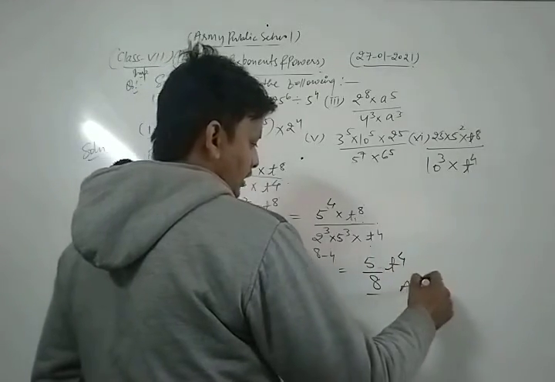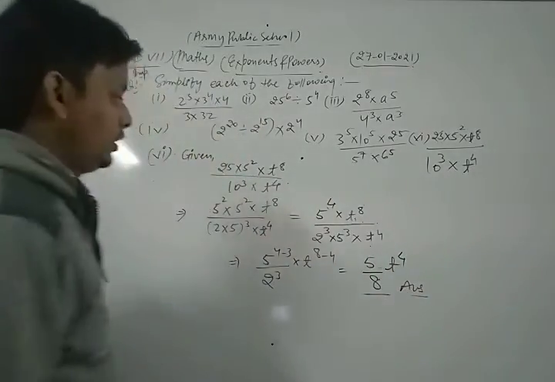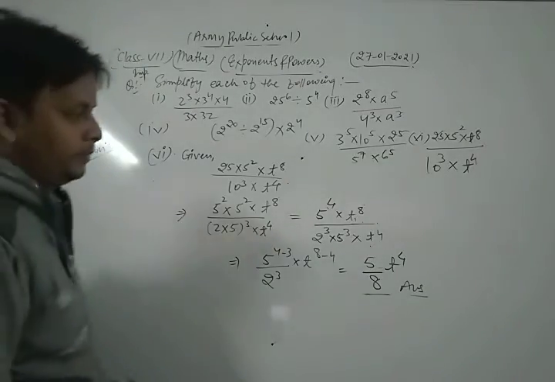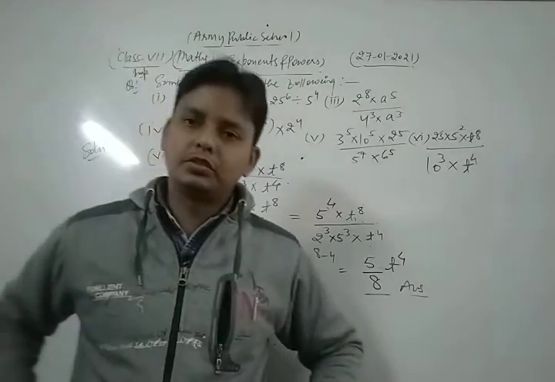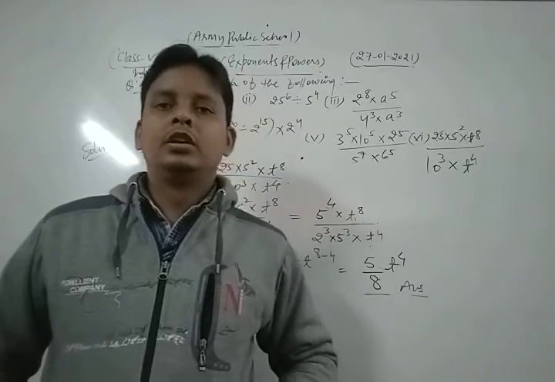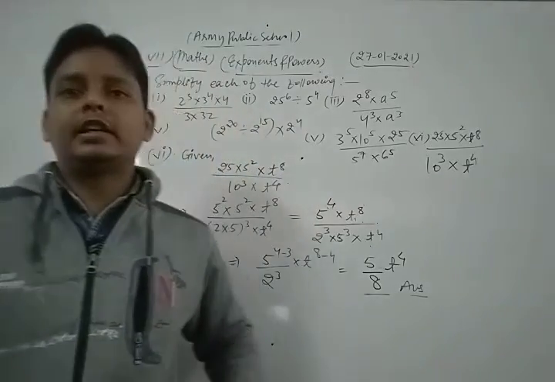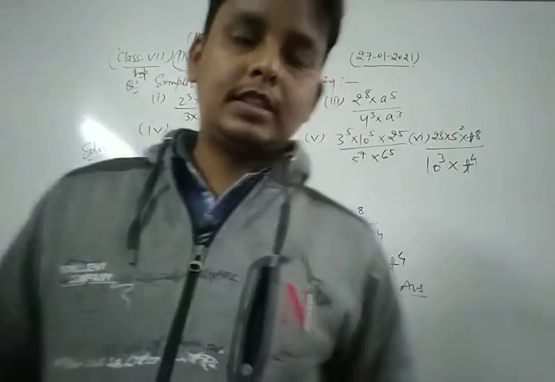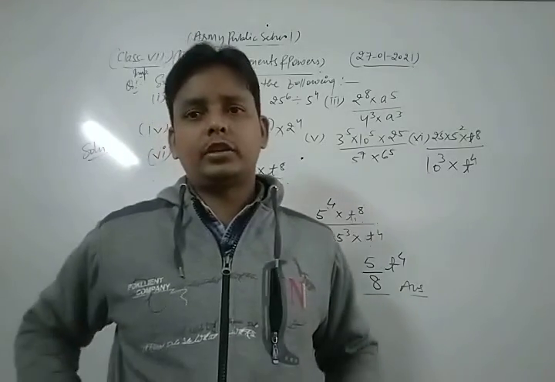So this is the required solution of the given question. Thus dear students, in this way you can solve each and every question of your NCERT exercise based on exponents and powers.